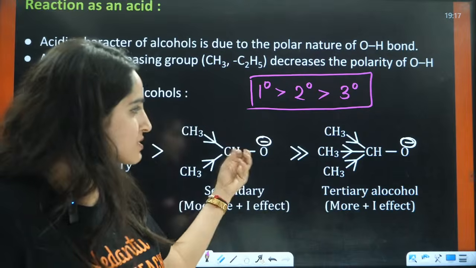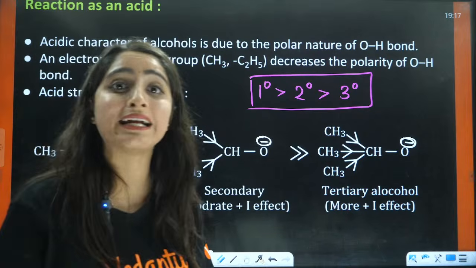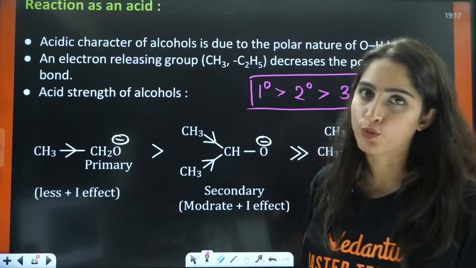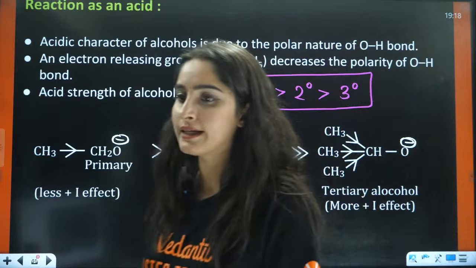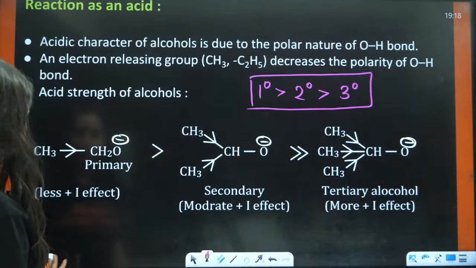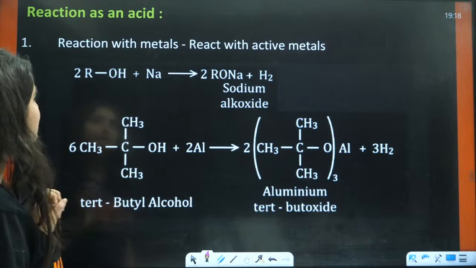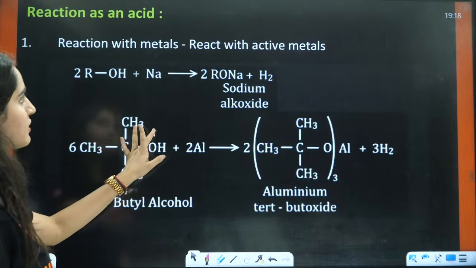Very good. What is this donation called? This is called the inductive effect of alkyl groups, right? This is called the inductive effect of alkyl groups. Next is reaction with metals.